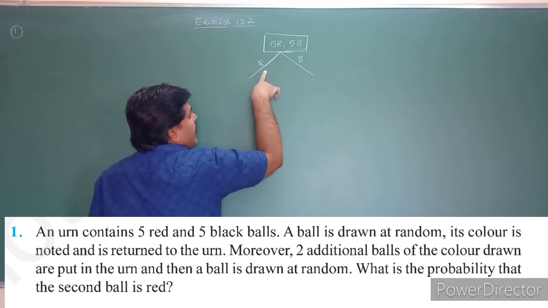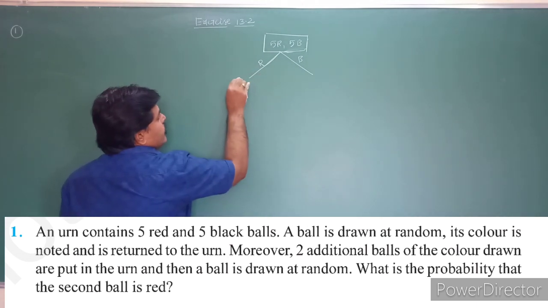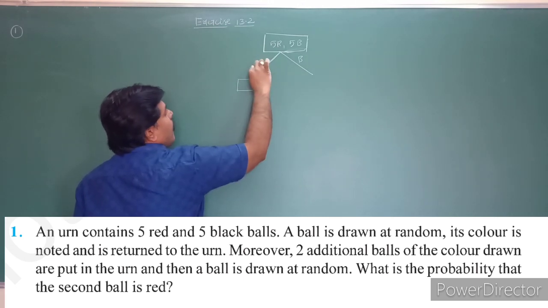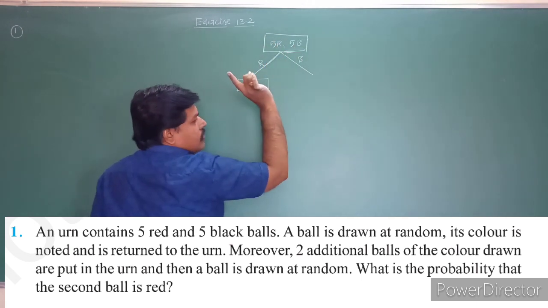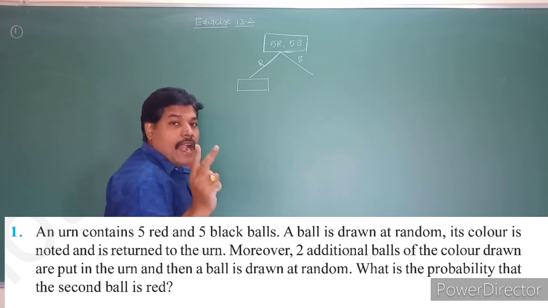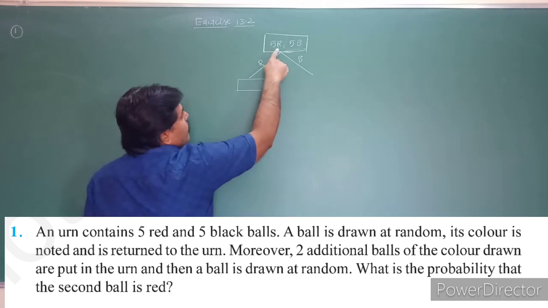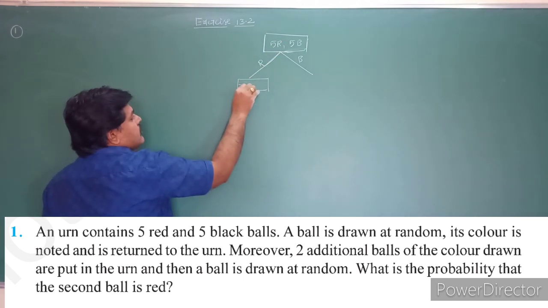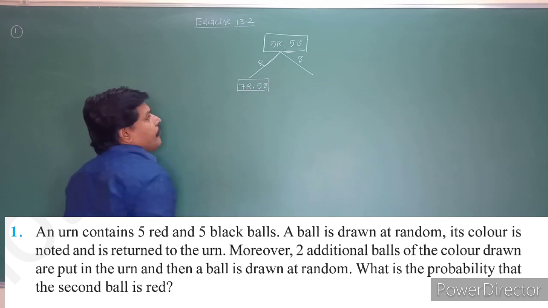If the ball is red, they are saying that you have to replace the red ball to the urn once again. It will become 5 red and 5 black balls. And moreover, you have to add 2 red balls, so 5 red balls plus 2 red balls will become 7 red balls plus 5 black balls.